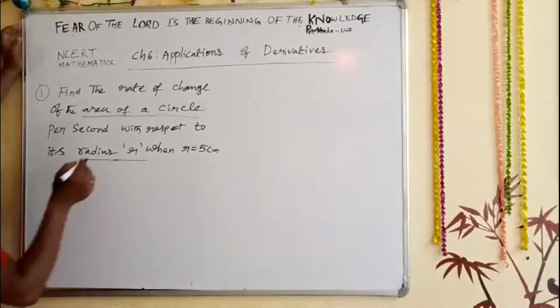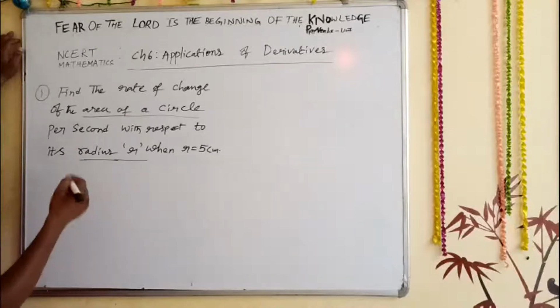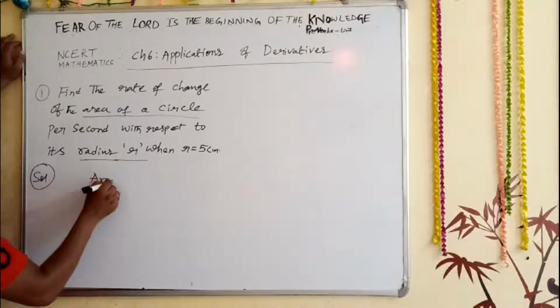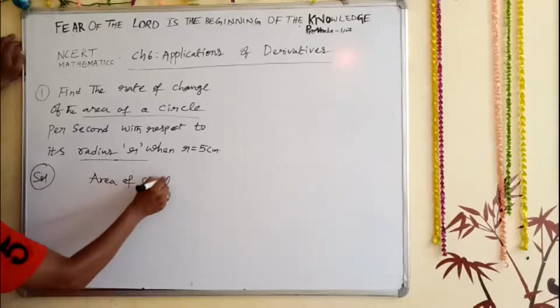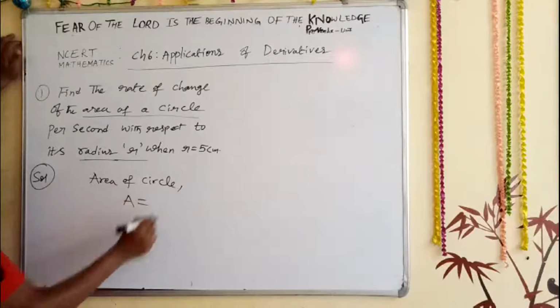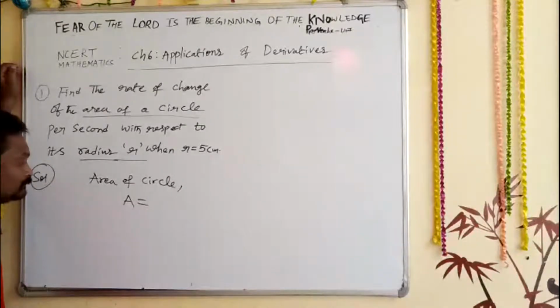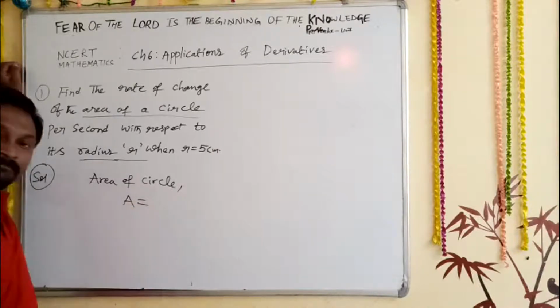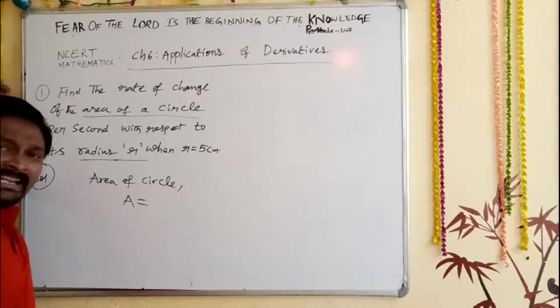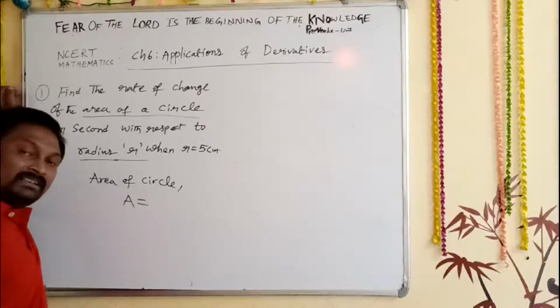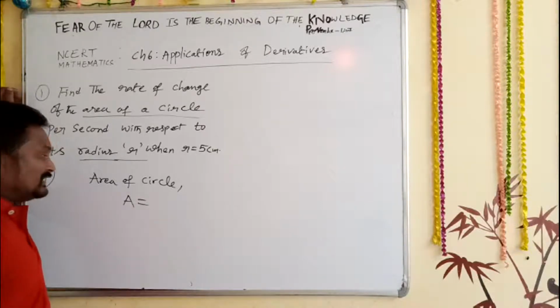So now what we'll do? First we'll write the area of a circle formula. So let me write here the solution. Area of circle, A, is equal to what is in our formula? Area of circle formula. Can you type that in the comment section? Firstly, area of circle is what? Just check and inform me.